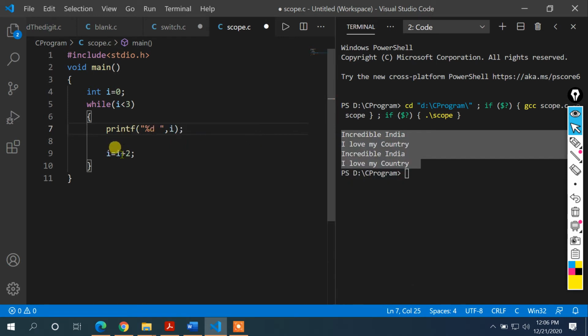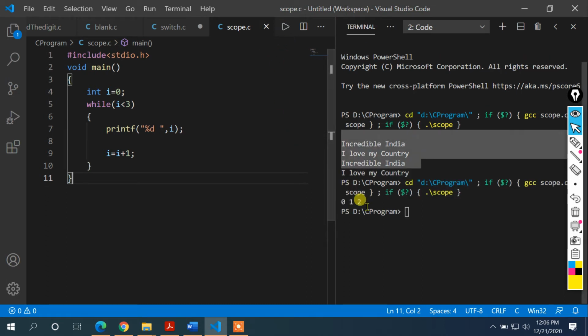Similarly, instead of writing i is equal to i plus 1, I can write i plus 1. Now, do you know what the output of this program is? It is simple. Because I am trying to print the value of i, whatever the value of i is at that moment will be displayed. So obviously this will display 0, 1 and 2. Let me show you. It will display 0, 1 and 2.